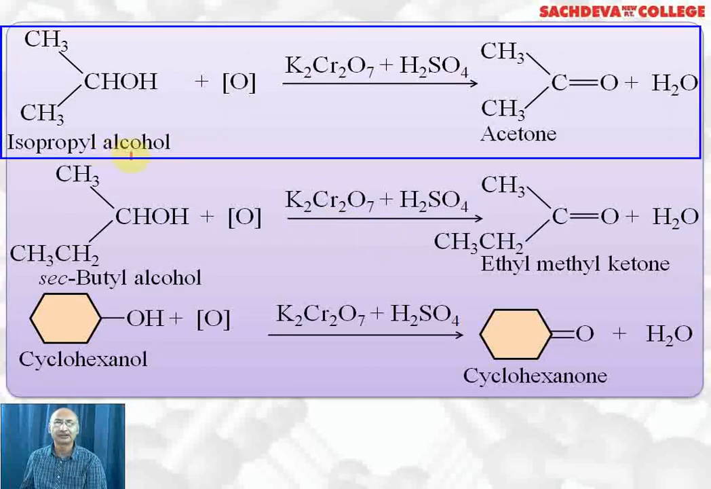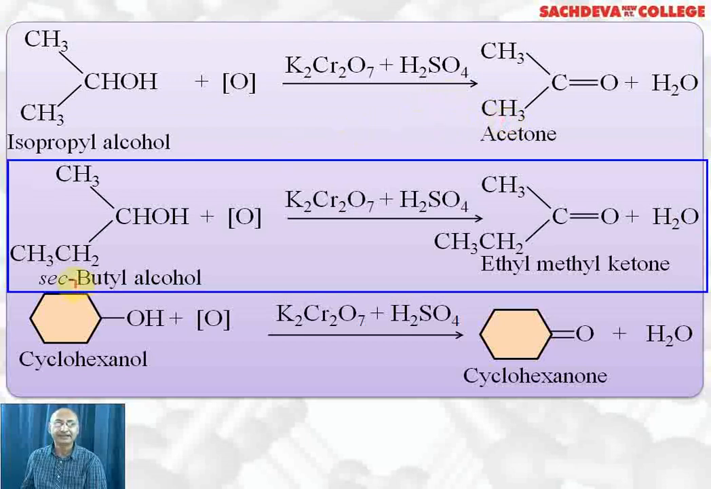Secondary alcohols on oxidation give ketones. For example, isopropyl alcohol, whose IUPAC name is 2-propanol, on oxidation with K2Cr2O7 and conc sulfuric acid, gives acetone. IUPAC name is 2-propanone. If we take secondary butyl alcohol and oxidize with K2Cr2O7 plus sulfuric acid, this secondary butyl alcohol in IUPAC system is called 2-butanol. The product formed is ethyl methyl ketone or IUPAC name 2-butanone.